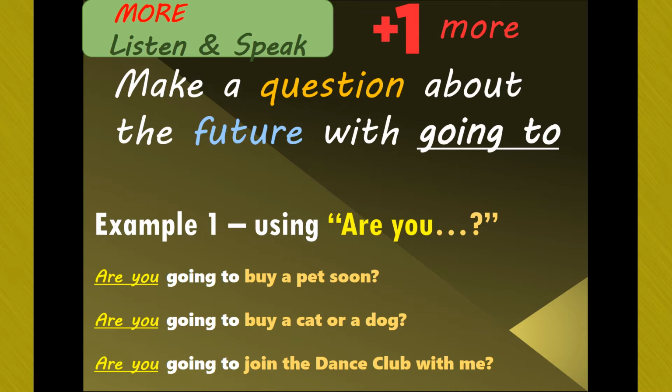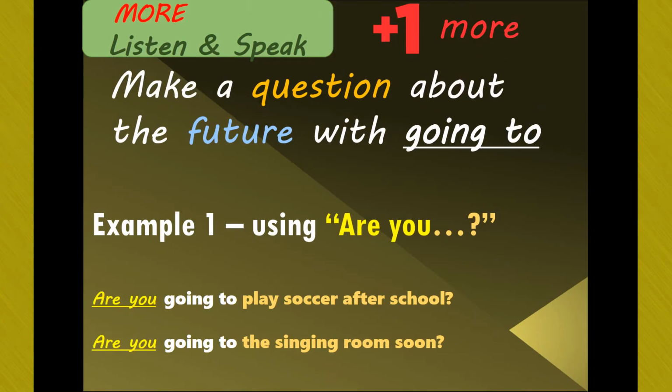In all of these examples, the words "are you" are added at the beginning of the sentence, plus going to, to form a question about someone else's future plans. Let's look at some more examples. Are you going to play soccer after school?